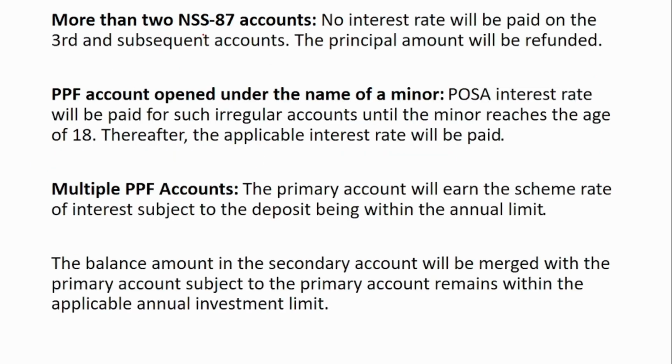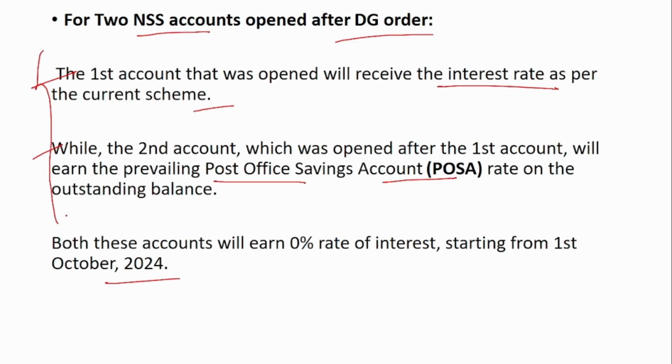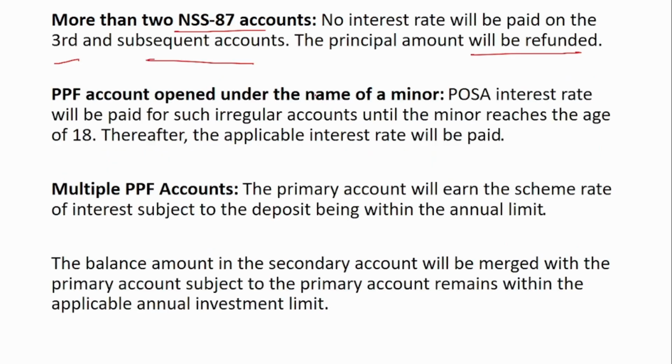Next, if more than two NSS 87 accounts are there, in that case, no interest will be provided on the third and subsequent accounts. The principal amount will be refunded. So in case of the first two NSS 87 accounts, the interest rate will be provided as above, and for the third and subsequent ones, no interest will be provided and the principal amount will be refunded.